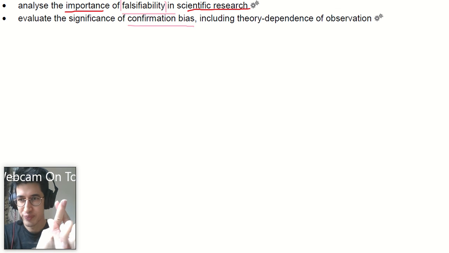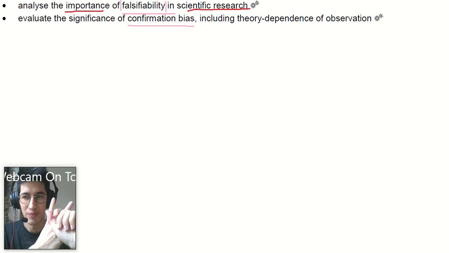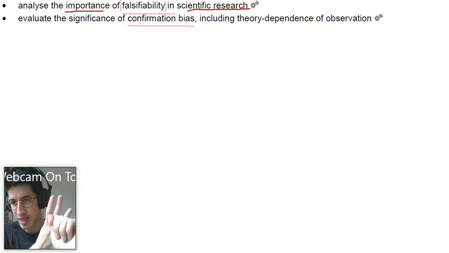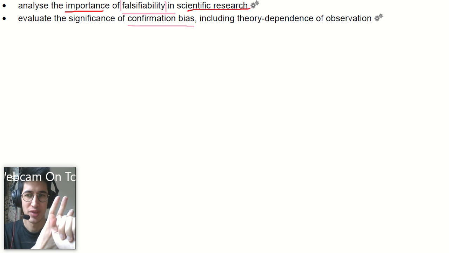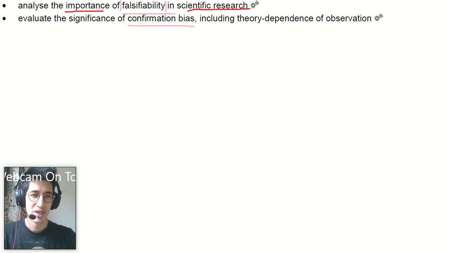Plate tectonics, which we've already talked about, people interpreted the results to solidify their existing beliefs. The fact that there's no ether, already talked about that. Theory of evolution by natural selection. People interpreted the results and observations to favor the theories they already had.